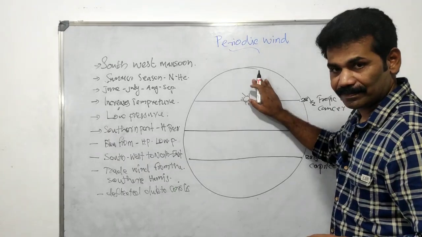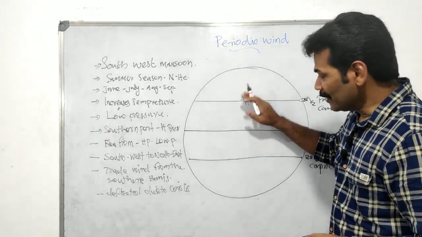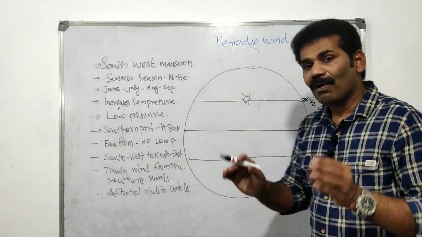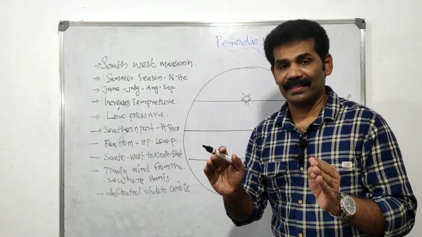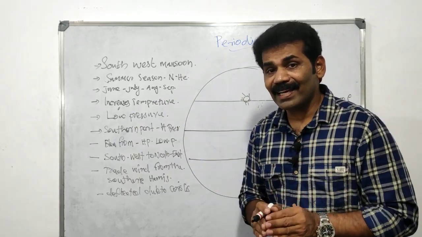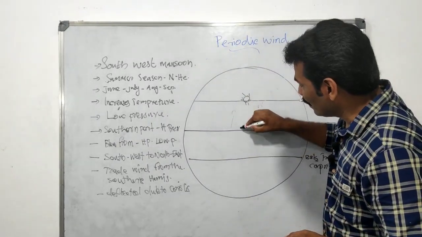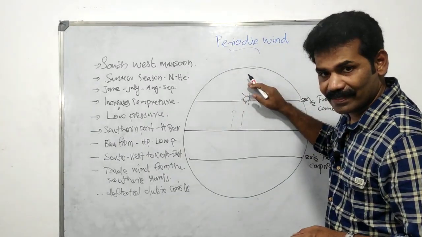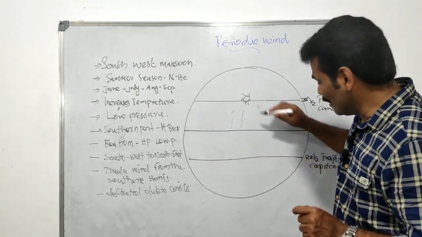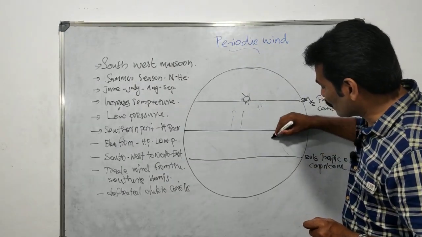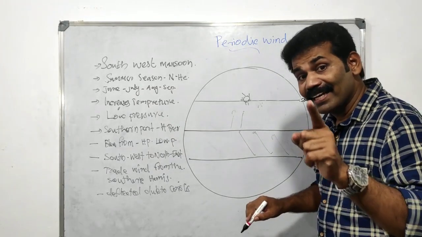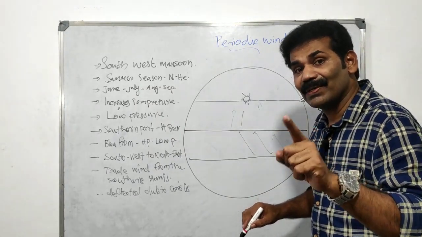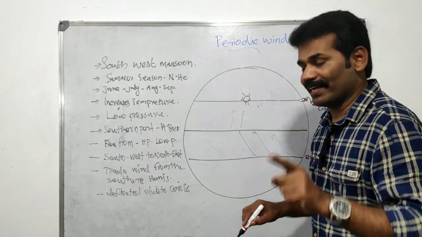in the northern hemisphere. During the summer season, all the pressure belts shift northwards. And also, the trade wind crosses the equator.